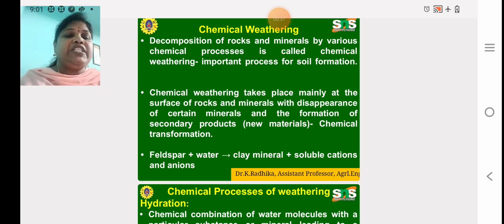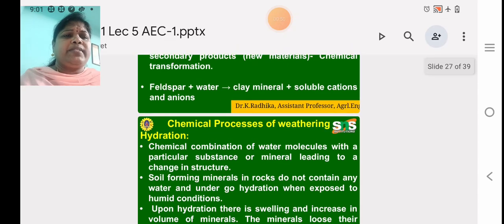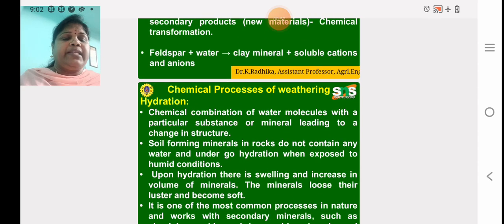Suppose, for example, feldspar reacting with water gives clay mineral, soluble cations and anions. So weathering is an important process for the formation of rocks and minerals. There are many processes involved in chemical weathering: hydration, hydrolysis, oxidation, reduction, carbonation, and solution. Let's see them one by one.